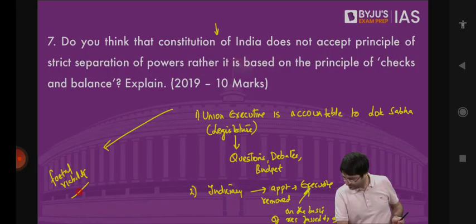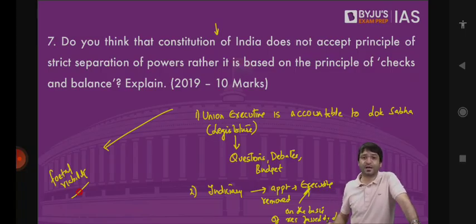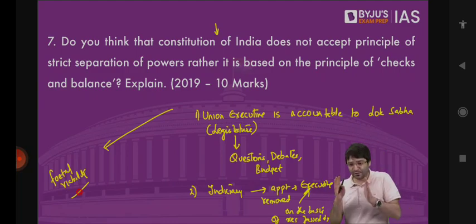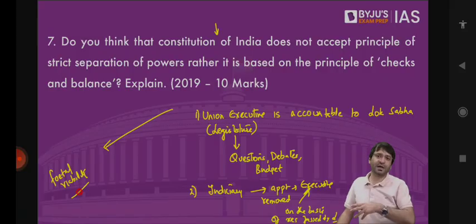Don't you think judiciary should be independent so that it can't give biased judgment? Yes, judicial independence does not mean that you become a dictatorial institution where there are no checks and balances on you. Independence of judiciary means whenever the judiciary has to give verdict, it should not be biased. It should give verdict based on facts, based on evidence. But that doesn't mean you become such a powerful institution that there are no checks and balances on you.